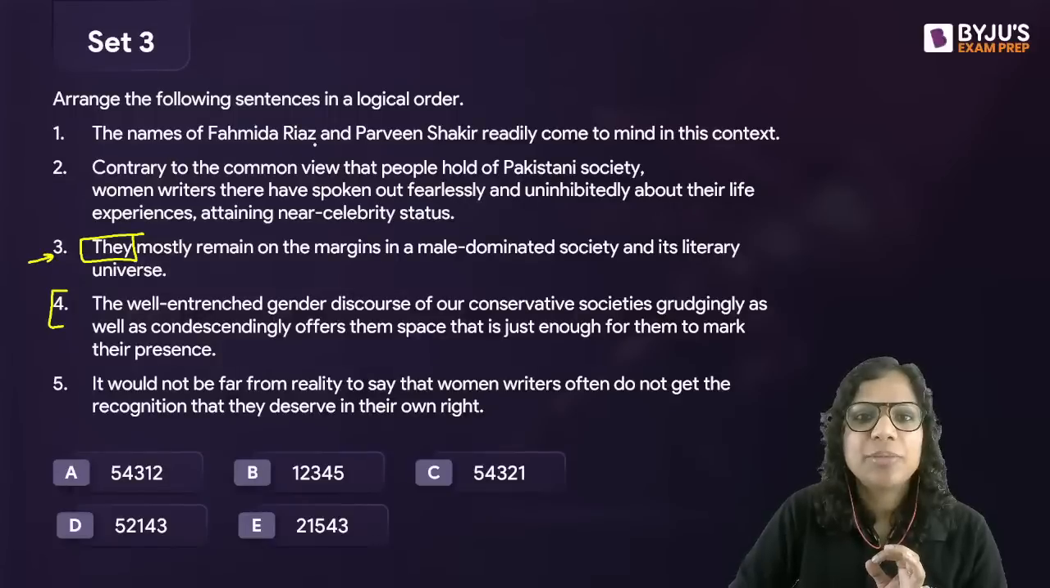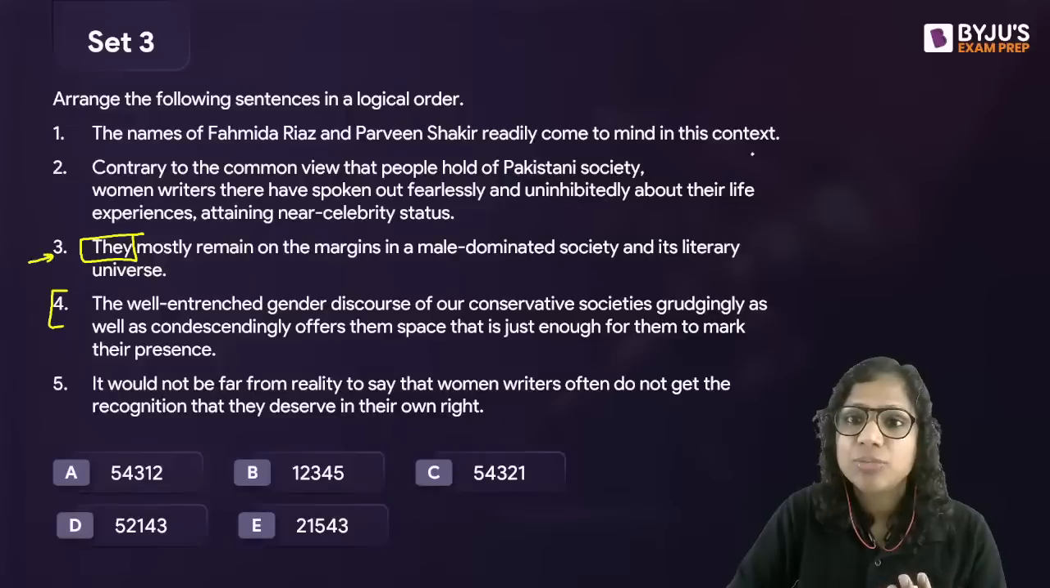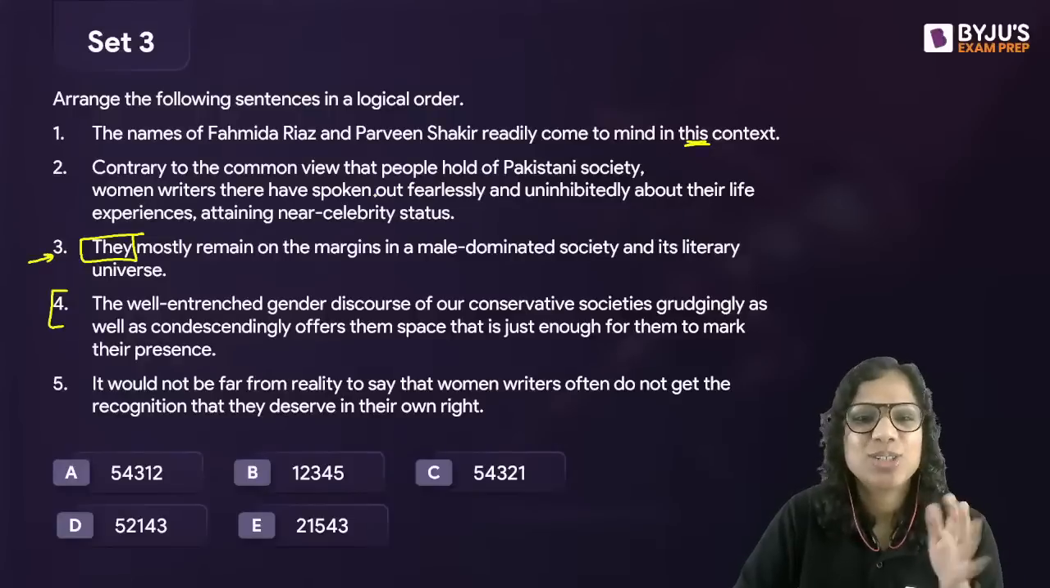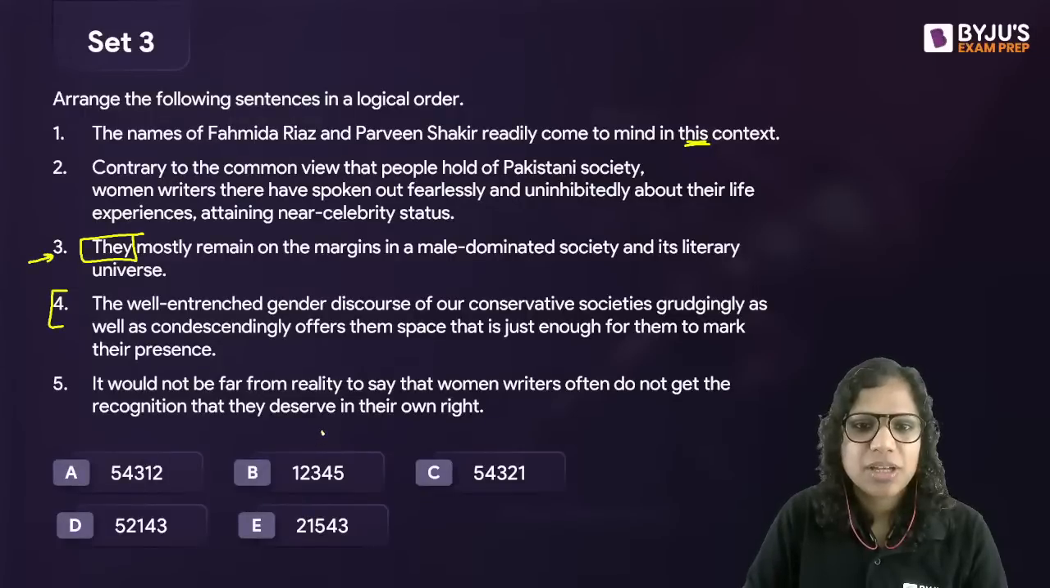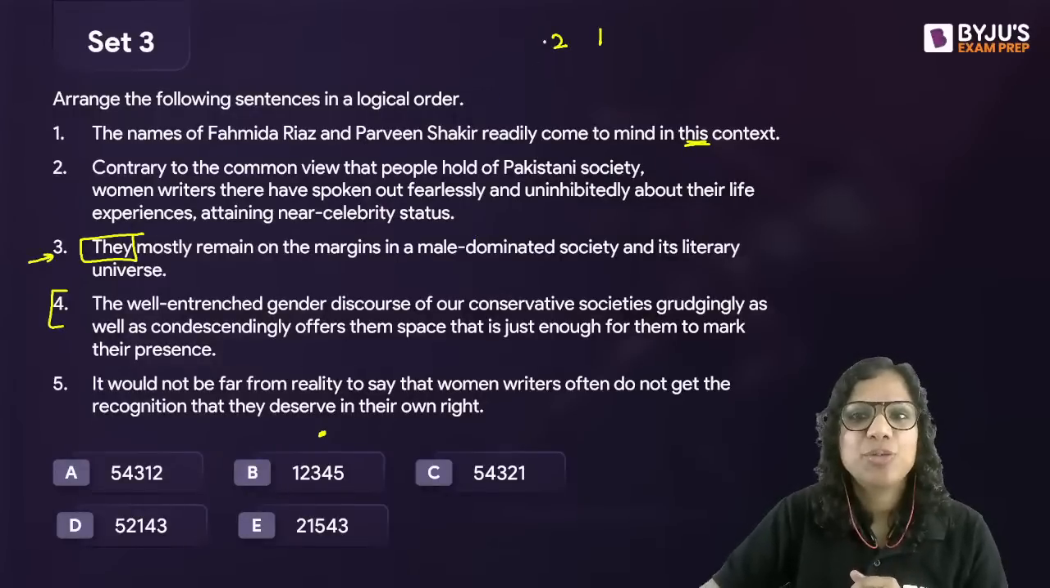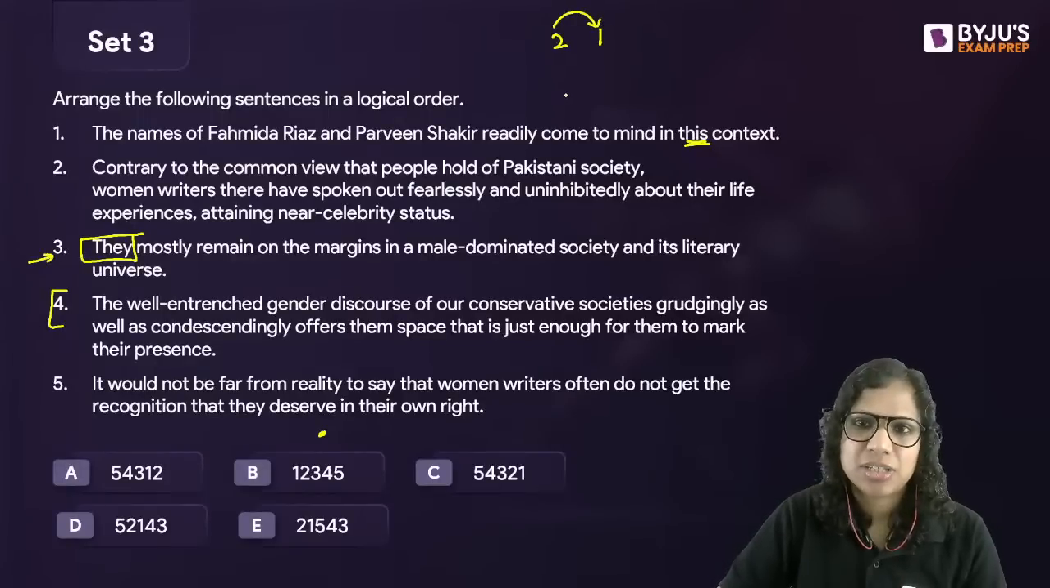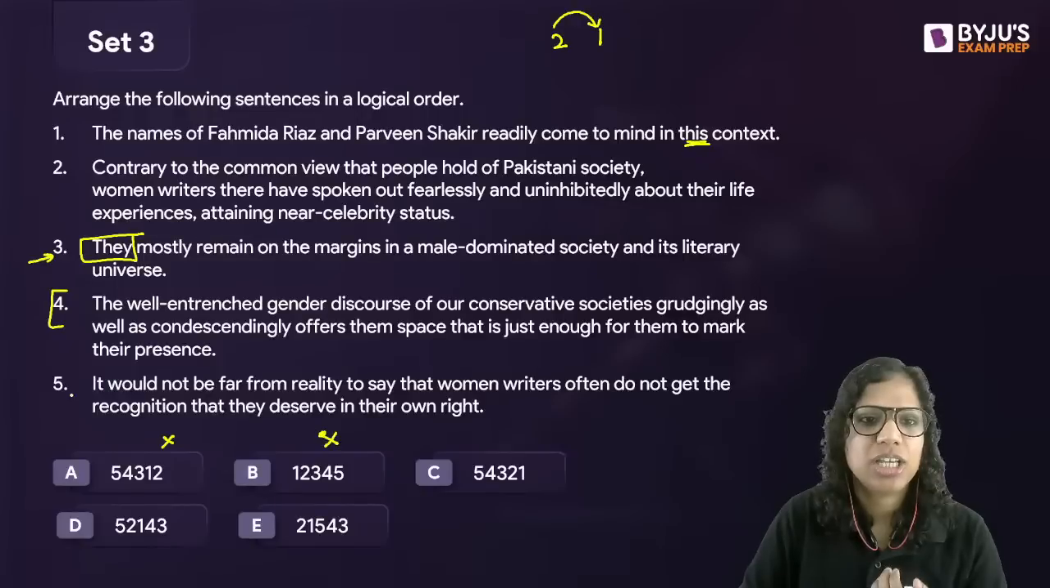Okay. The names of Fehmida, Riaz and Parveen Shakir readily come to mind in this context. In this context. That means probably 1 is also not the opening sentence. I have established the context probably in some other sentence. Let's look at 2 and 5 then. So most likely B is also not the answer. Sentence 2: Contrary to the common view that people hold of Pakistani society, women writers there have spoken out fearlessly and uninhibitedly about their life experiences, attaining near celebrity status. 2 most likely comes before 1 because 1 is giving examples of these women writers, isn't it? So now that you realize this, 2 comes before 1, probably A is also not the answer.